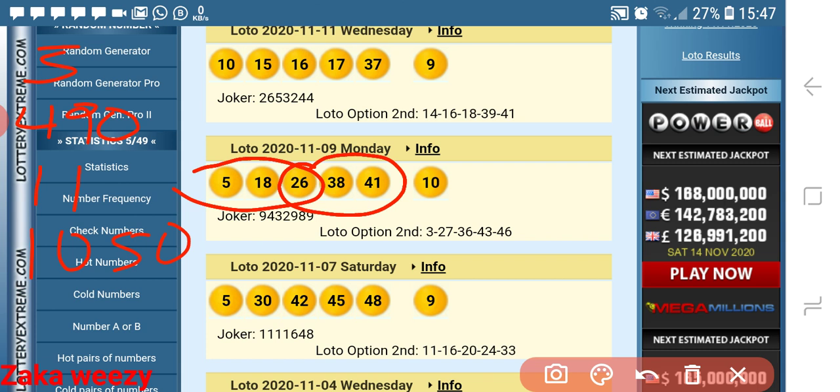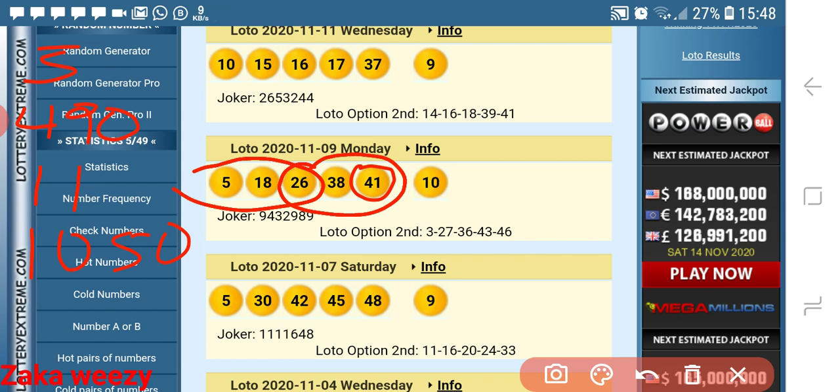The first number is 5. Hope we know that 5 is 23, 20 something, but guys, 32 is 14, and if we look here, we see 41, which is 5, and we know that 11 is 2.